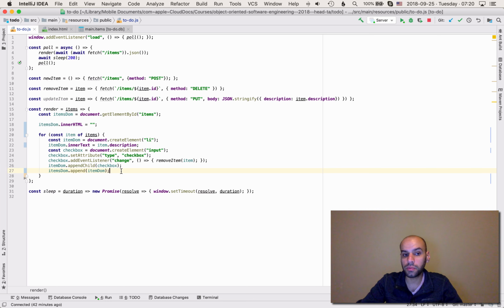There are also some frameworks dedicated to rendering these kinds of things. For instance, React is a popular one, and it does that diff that I was talking about, the difference between the items you see from the server and the items that you see in the DOM. It does all that automatically, so it will help clean up a lot of the to-do app code. And you can do a lot more with DOM manipulation, but that's it for DOM for now.